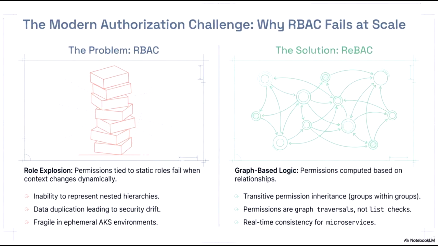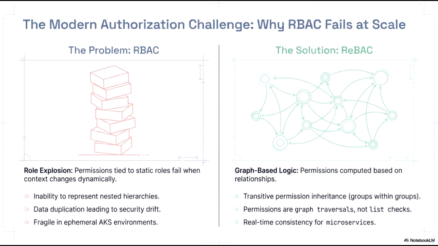The modern authorization challenge lies in the inherent limitations of traditional role-based access control at scale. As illustrated on the left, RBAC systems often suffer from role explosion. Because permissions are tied to static roles, these systems struggle to adapt when operational context changes dynamically. This leads to several critical issues: an inability to effectively represent nested hierarchies, significant data duplication that causes security drift, and a general fragility within ephemeral environments like Azure Kubernetes Service.